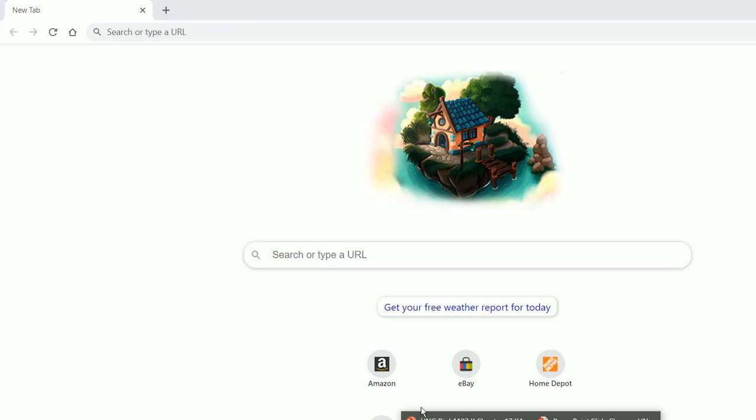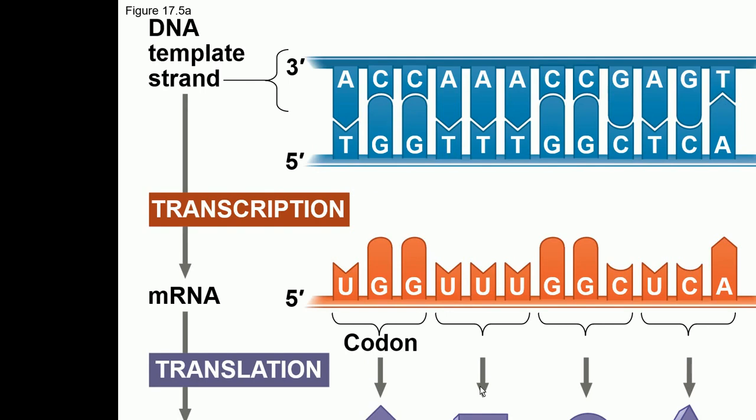Very important thing to know: 3 ribonucleotides form 1 codon. So always remember, codons are always on mRNA.